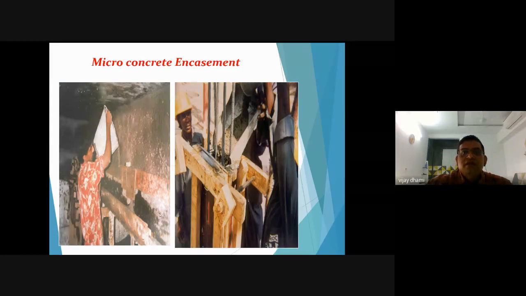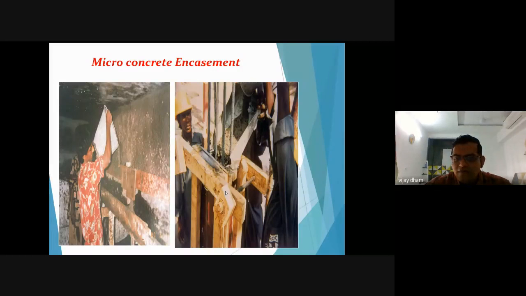This is an example of column jacketing, where you are using a micro concrete. This is the beam section. We have done shuttering and we are pouring a micro concrete into the formwork, and with these techniques you are strengthening your beam and column members.